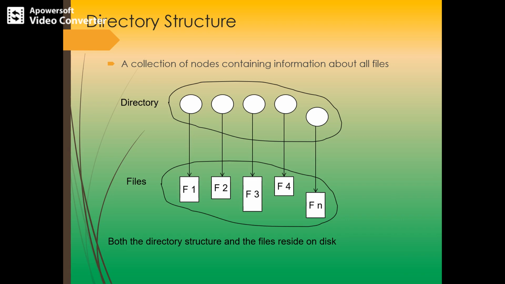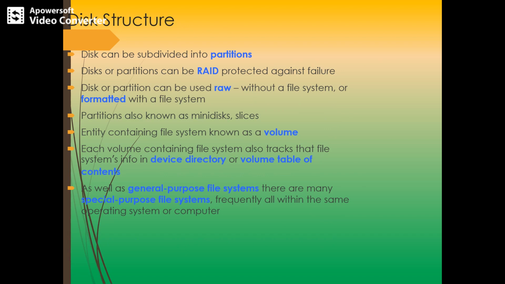So the device directory holds the name of the file, the location of the file, the size of the file, and the type of the file. The directory can be viewed as a symbol table which translates file names into directory entries. The disk structure is actually divided into partitions. These partitions can be RAID protected against failure, and they can be used raw.